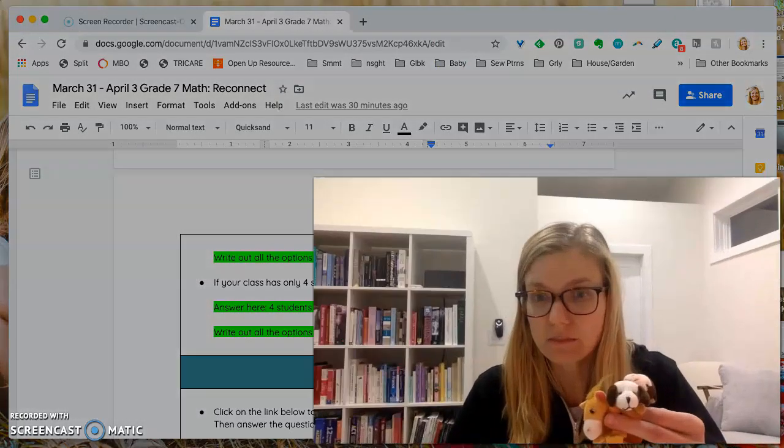So here, I'm gonna make this bigger for you. My kids lost the tiger. That was the other finger puppet, so I've got this bunny. All right, so here are my 4 students. They're really cute, huh? All right, let's try it again.